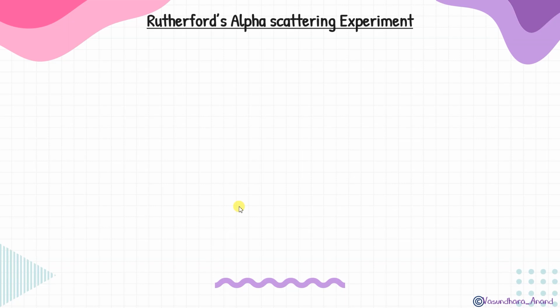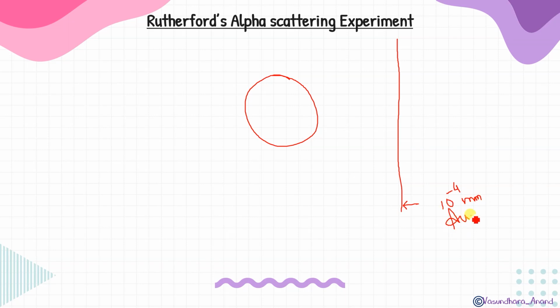Let me draw this with the help of a drawing. This is the atom, the gold atom he took. I'm making it big. In the book you can see lots of small particles; I'm taking just one. He observed all the alpha rays on the gold foil as a screen. The thickness was 10 to the power minus 4 millimeter, that thin a gold foil. Au foil, and he took gold atoms also.